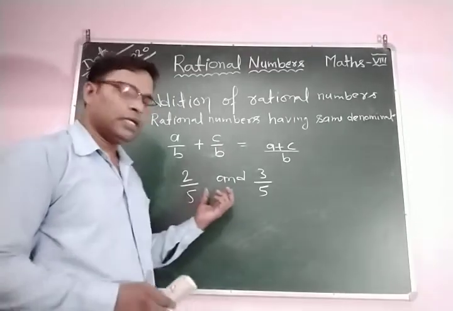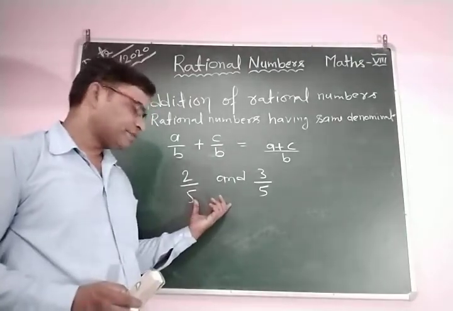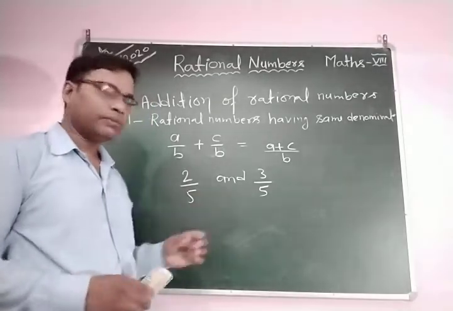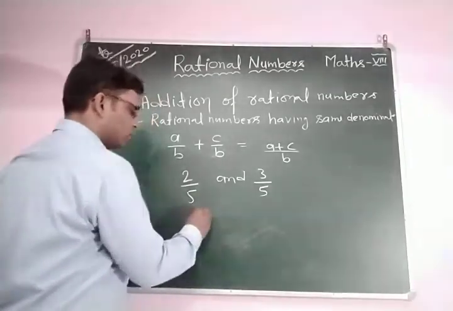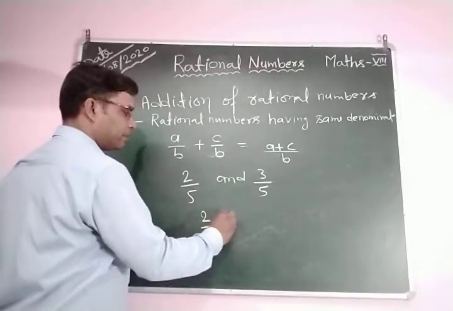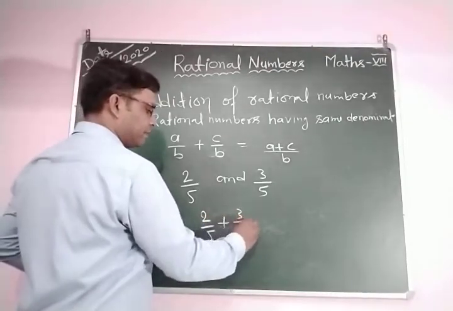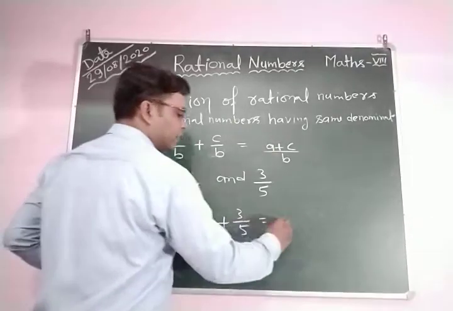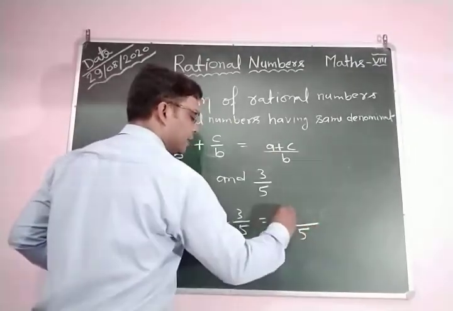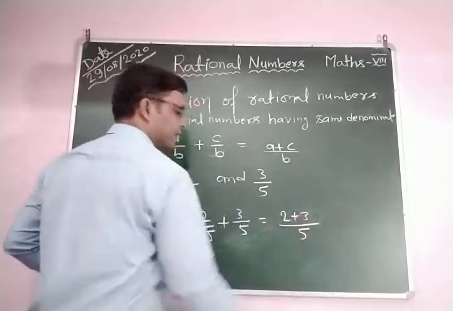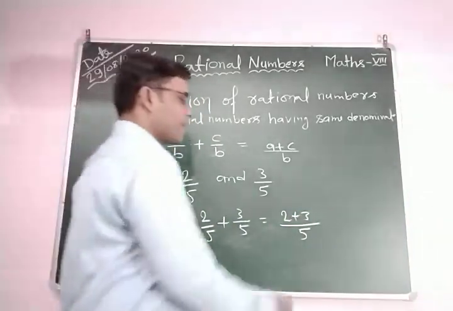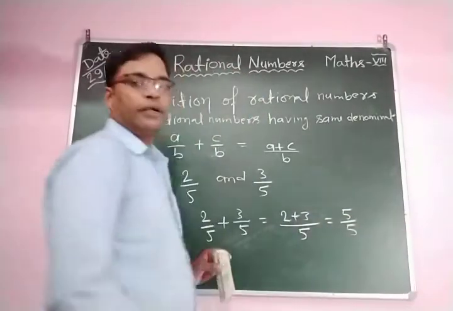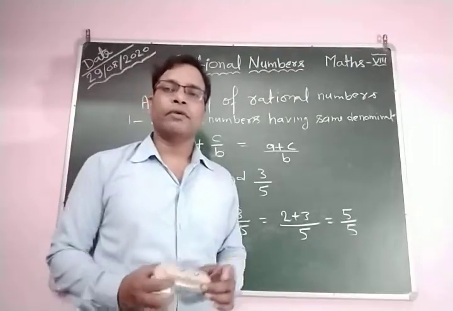Here the denominators of both rational numbers are the same. So if you want to sum them, 2 by 5 plus 3 by 5, you write only 5 as the denominator and add the numerators: 2 plus 3 is equal to 5. So the answer is 5 by 5.